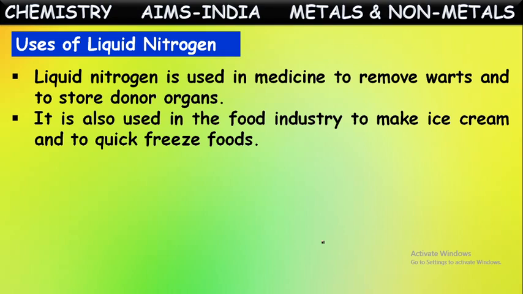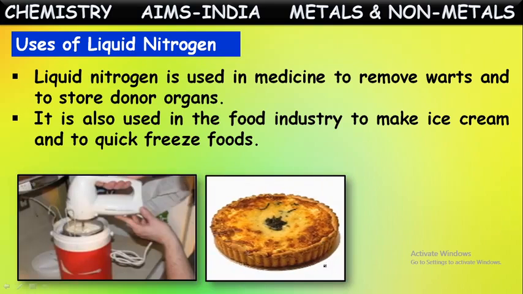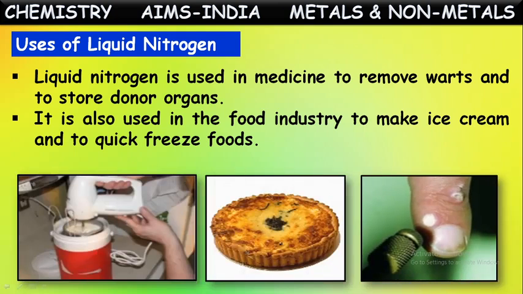Next, it is also used in the food industry to make ice creams and quick-freeze foods. Yes, in the food industry, certain ready-to-eat food items are frozen very quickly to avoid spoilage. So there they use liquid nitrogen for that purpose. And to remove some warts on the skin also, they use liquid nitrogen. Okay, these are the uses of nitrogen.